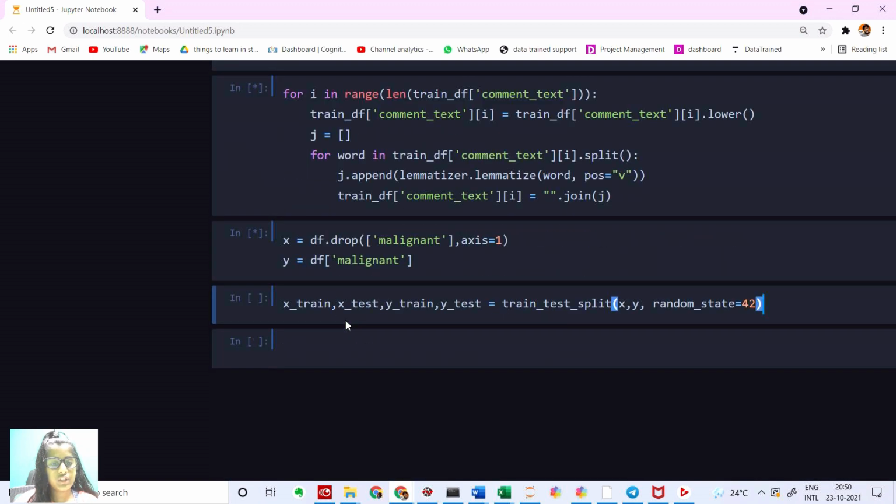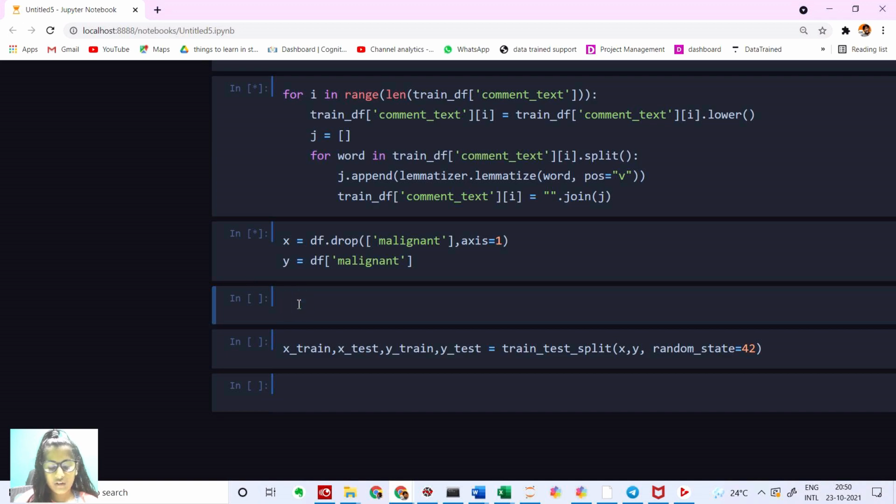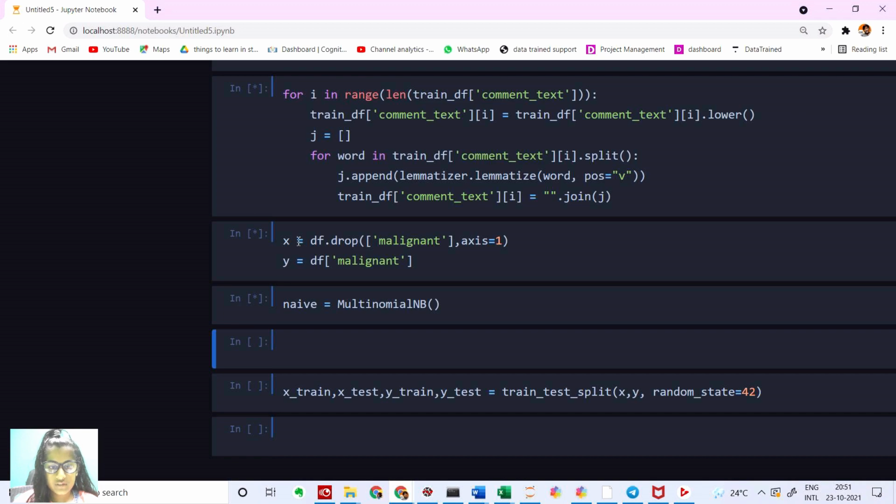And so for this model we're going to use naive Bayes. So let me just create a class for this naive Bayes. I'm going to say naive is equal to MultinomialNB. Yes. So guys, we've made a small mistake again. What we have to do is use the vectorizer for this x. So what I'm going to do is first create a class for this too. Let's do that. Yes, we have created a class.